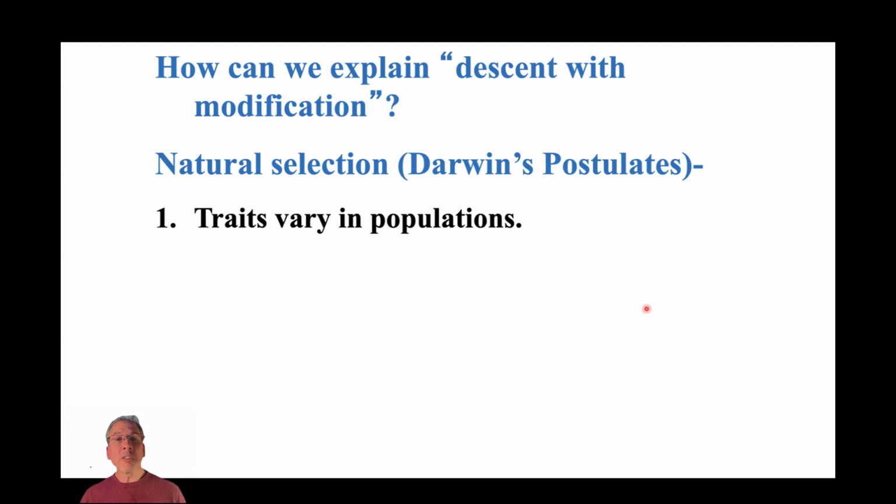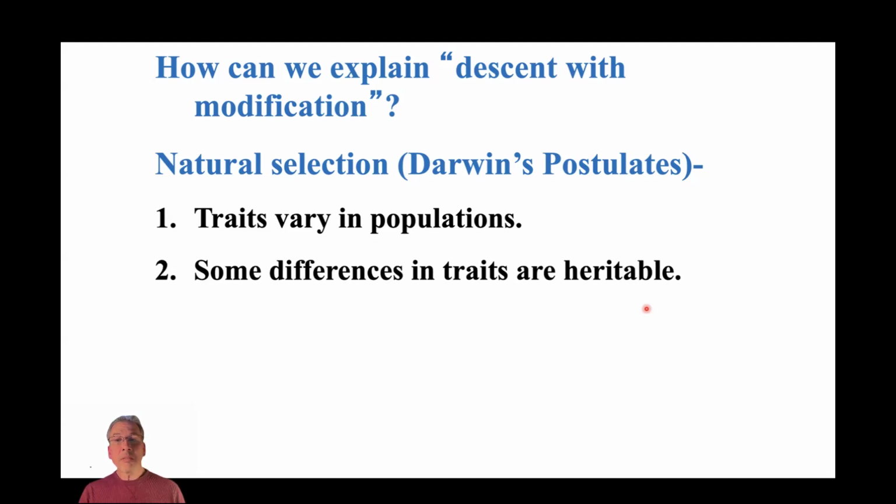Well, in a nutshell, Darwin's postulates of natural selection are as follows. He recognized that traits vary in populations, right? Just think about any population of just about any species, you're going to see some variation. Think about humans, right? Lots of variation in terms of physical traits in humans within pretty much any population you look at. Some of those differences are genetically based. They're heritable. Unlike Lamarck's ideas of acquired characteristics, here the focus is on genetically based or heritable differences among individuals and populations.